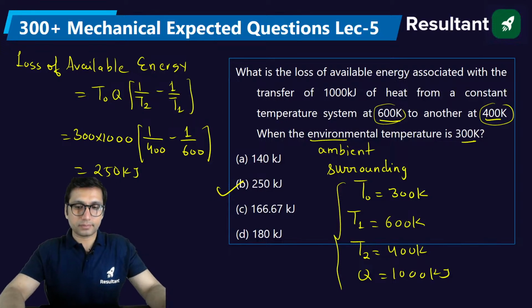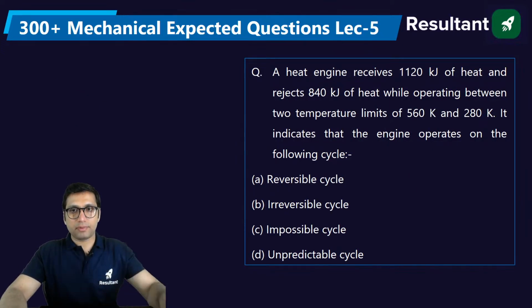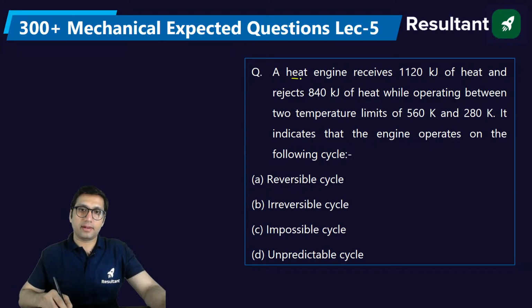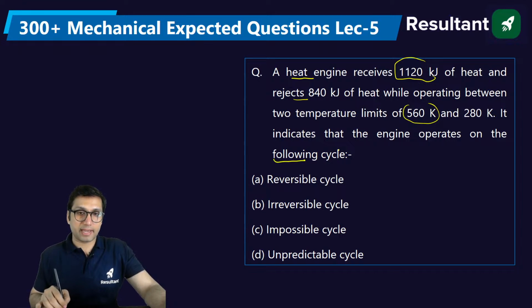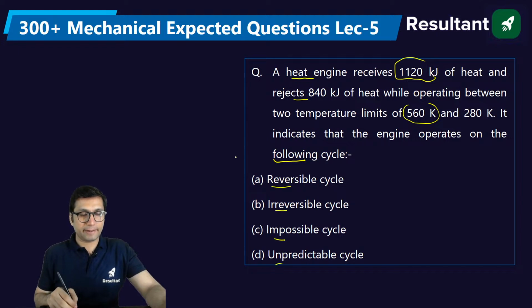Okay. Next, a heat engine receives 1120 kilojoule of heat and rejects 840 kilojoule of heat while operating between two temperature limits of 560 Kelvin and 280 Kelvin. It indicates that the engine operates on the following cycle. So here they are saying that there is a heat engine, and the heat received and the heat rejected are given, while the temperature limits are also given. You have to tell which type of cycle this engine will be working on. Will it work on a reversible, irreversible, impossible or unpredictable cycle?